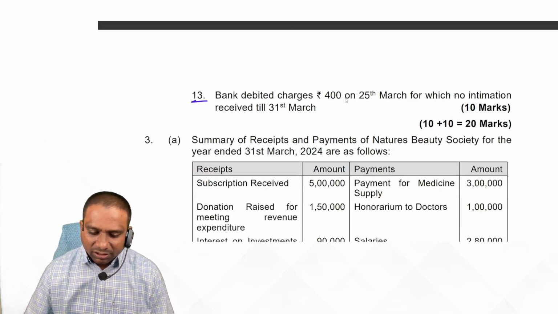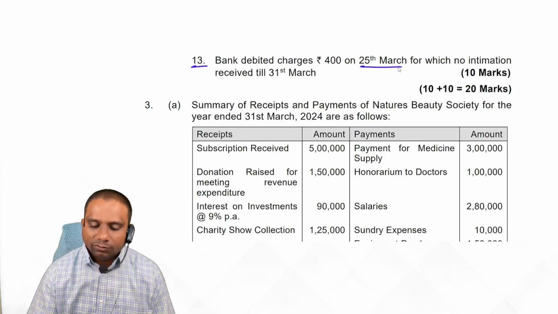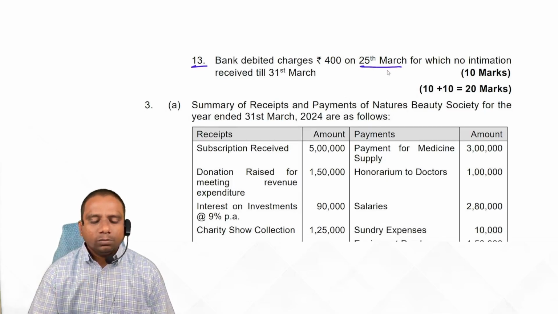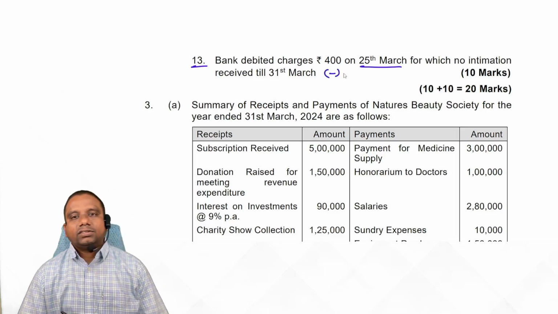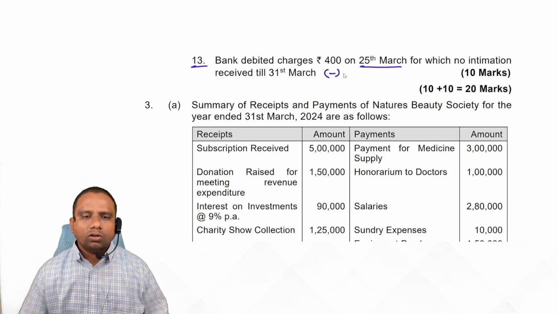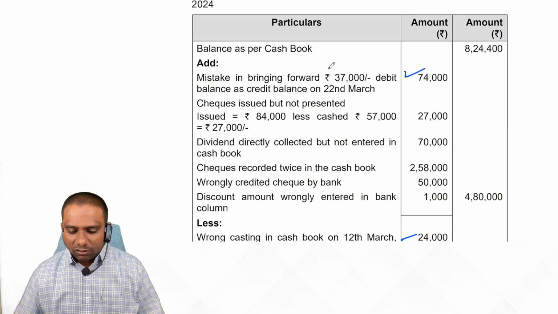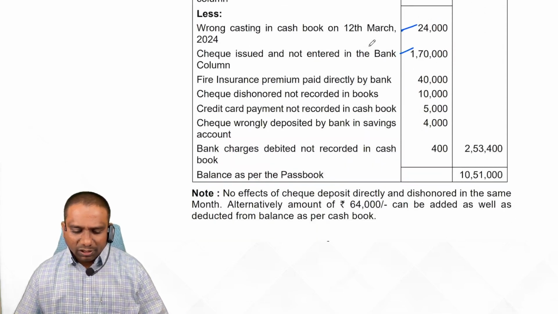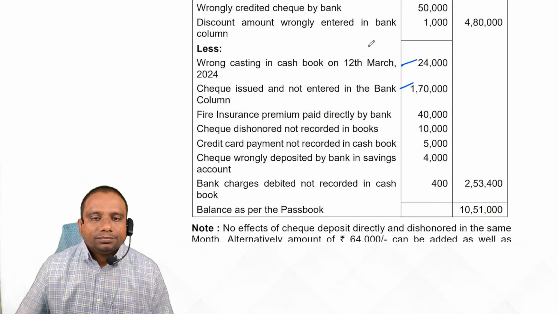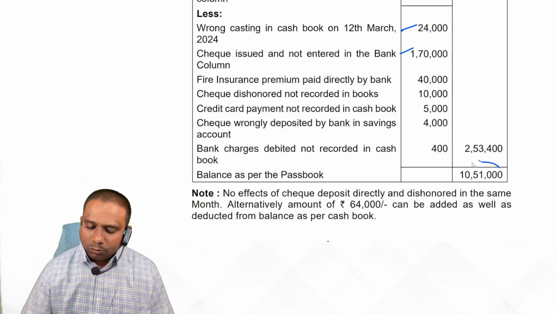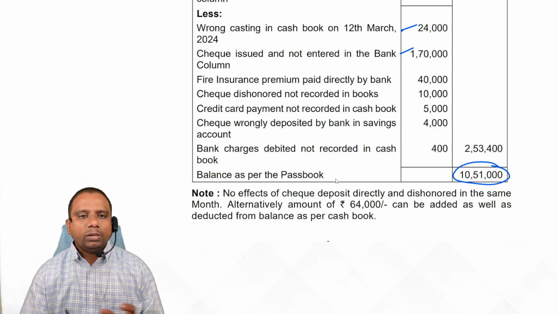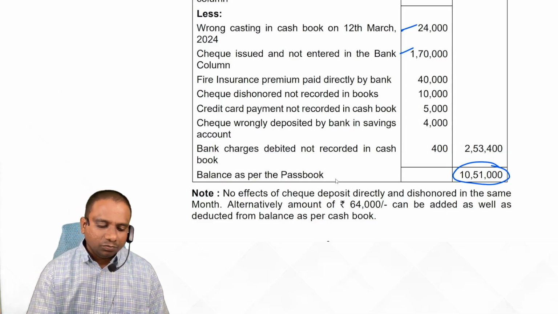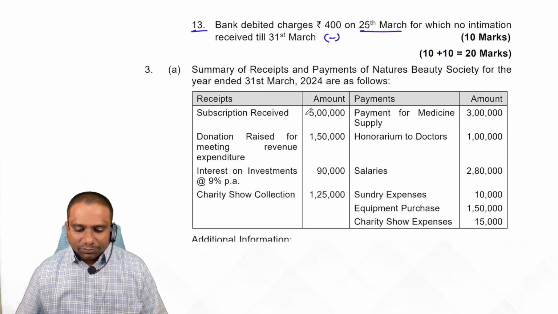Bank debited charges 400 on 25th March. Bank charges, so the bank balance automatically gets decreased. Simple. Like this, you try to solve the problem. Finally, you get this answer. Check the pluses and minuses so that you can record it. Is it clear? So the total passbook balance is 10 lakh 51. If you want to do an amended cash book, you can do it. No problem at all.